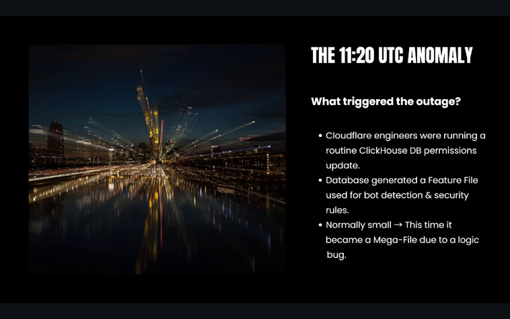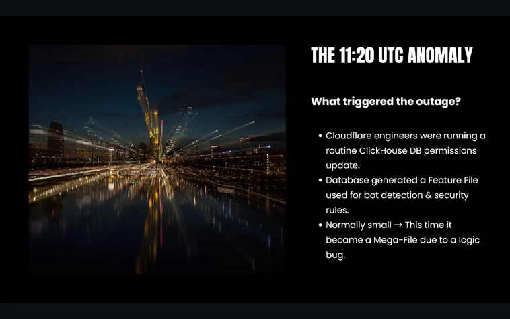The 11:20 UTC anomaly. The outage was triggered during a routine ClickHouse database permission update. This process normally generates a small features file used for bot detection and security rules. Due to a logic bug, the file bloated into a massive mega file. When Cloudflare deployed it, the system failed immediately.